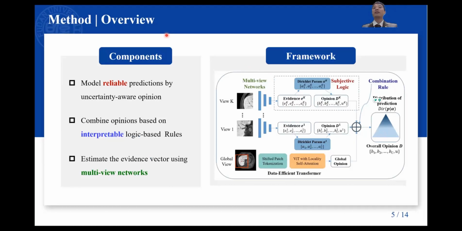Now I will dive into the details of our method, which could be summarized in 3 components. First, we use uncertainty-aware opinions to model reliable predictions. Then, the opinions are combined to obtain the overall opinion using interpretable combination rules. Finally, we use multi-view networks to estimate evidence vectors for opinion representation.